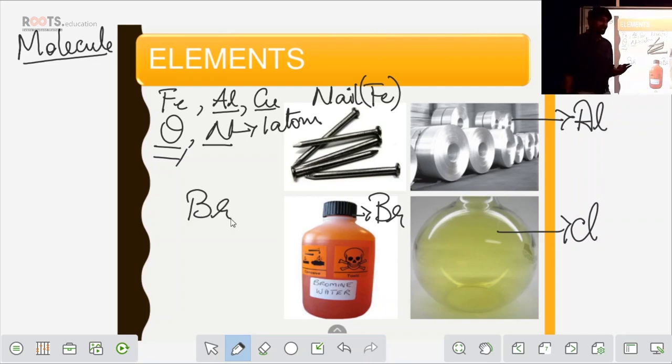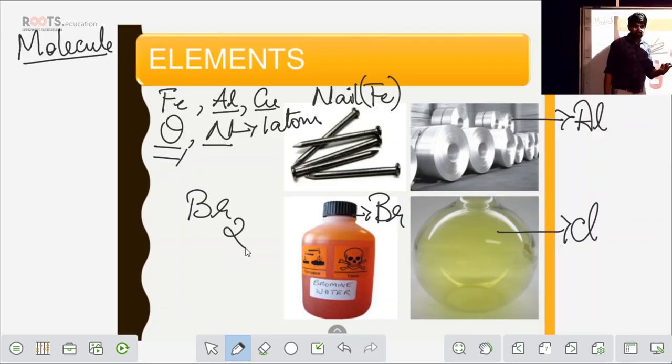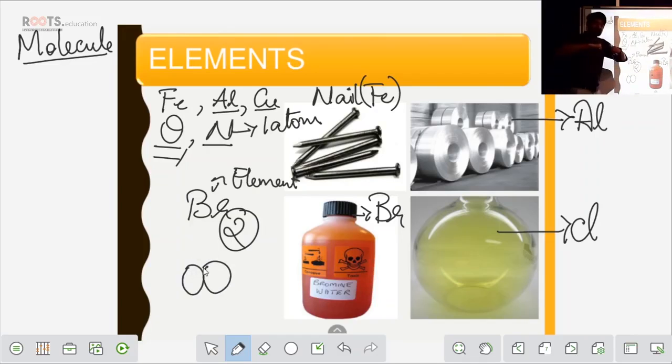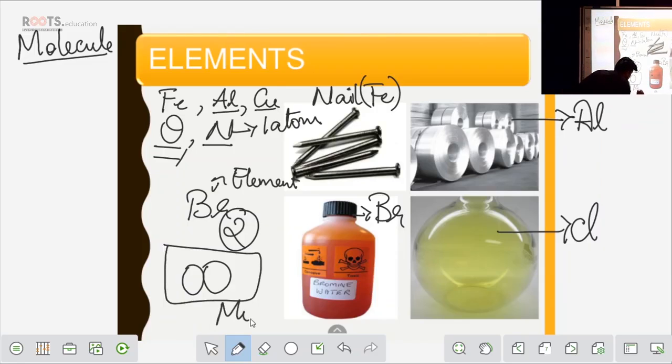Bromine in nature exists in the form of Br2. So bromine is a liquid, chlorine is a gas. Chlorine is a poisonous gas. Okay, so Br2. So here Br is what? An element. What does this 2 represent? 2 represents that 2 atoms of bromine combine, they fuse or they come together to form one molecule. So this pair of atoms, you call it as a molecule.